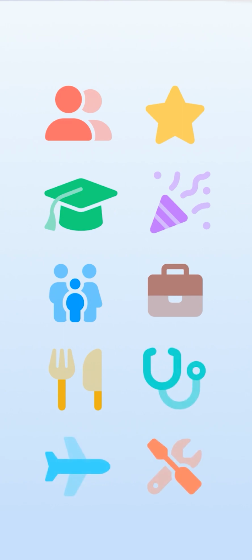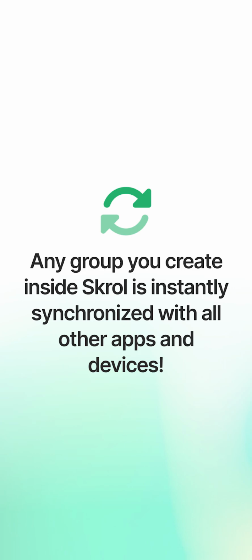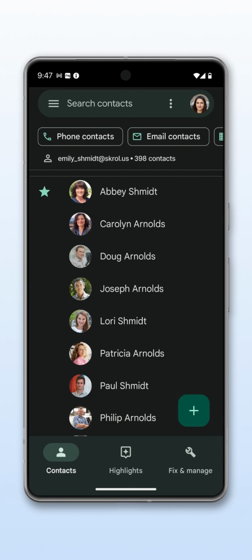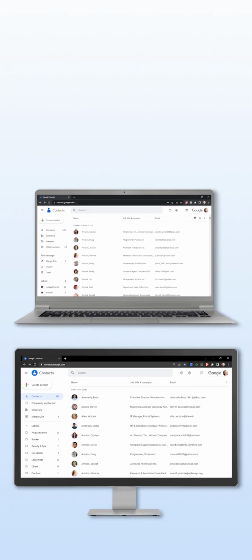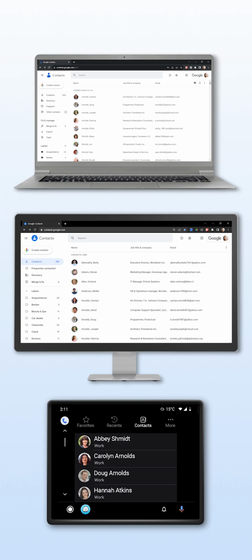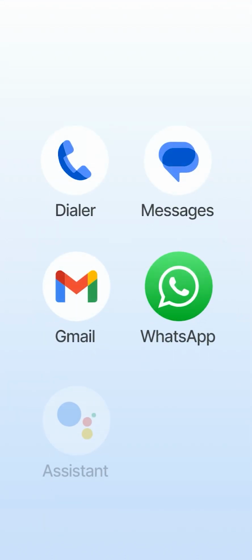As you can see, organizing your address book into groups is fast and easy. Equally important, any group you create inside Skrol is instantly synchronized with all other apps and devices, such as the Contacts app on your smartphone, laptop, PC, Android Auto, smartwatch, and all other compatible apps and devices, and of course, vice versa.